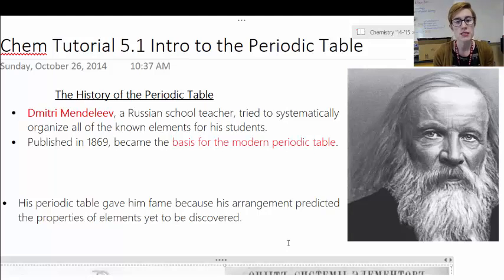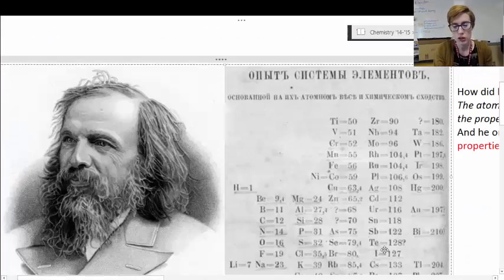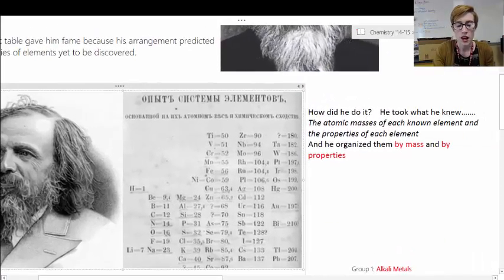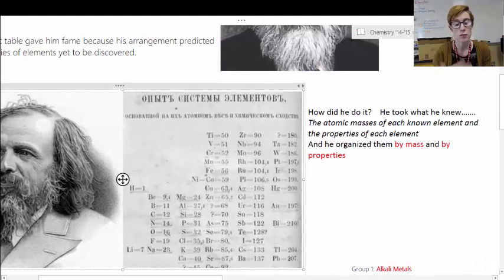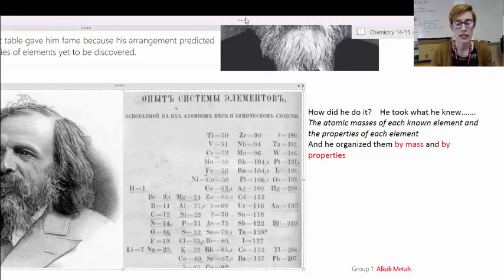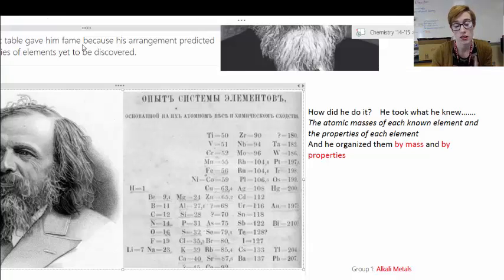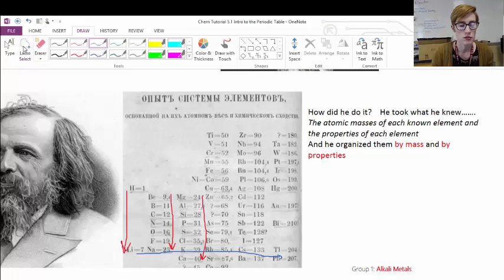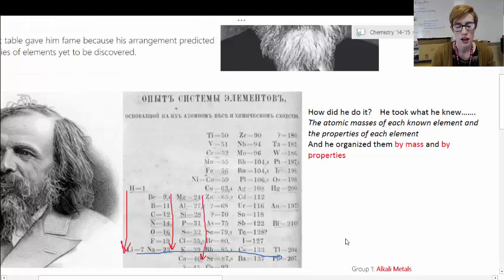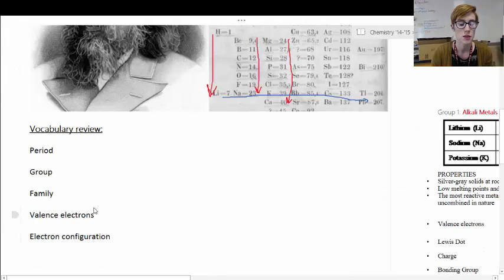In doing so, the reason why his method is now known and why he's credited for the first periodic table is because his periodic table was organized in two ways. The first way it was organized is through the mass of each element that was known and the properties of each element. And in doing so, he accounted for elements that had not existed yet. Later on, of course, we know what elements fill these gaps and holes. And we've come up with what we now know as the modern periodic table.